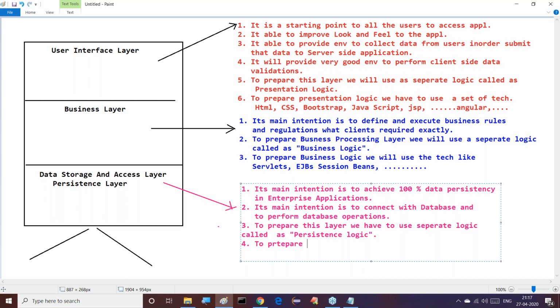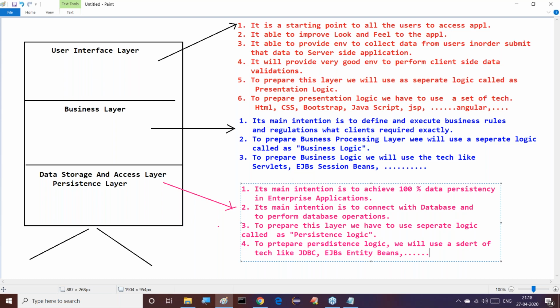Now, to prepare persistence logic, we will use a set of technologies. What are the various technologies we are able to use there? JDBC we can use, and EJBs, entity beans, and so on. Number of technologies are available. Of course, ORM tools exist like this. Entity beans are available inside these EJBs. All these things come under the data storage and access layer, or the persistence layer.